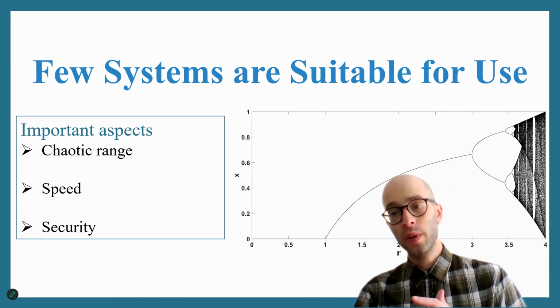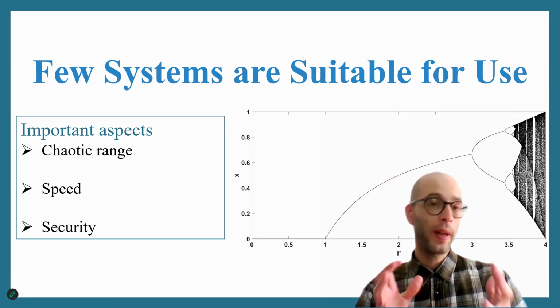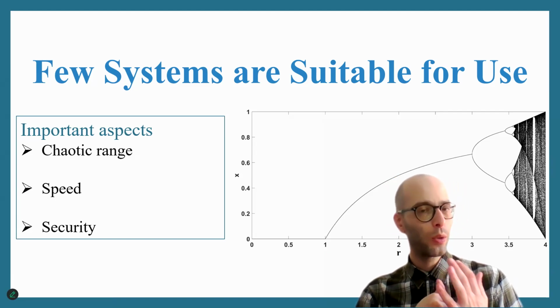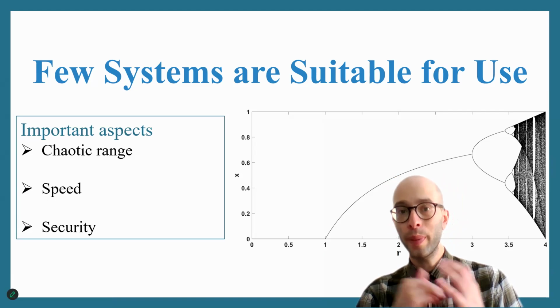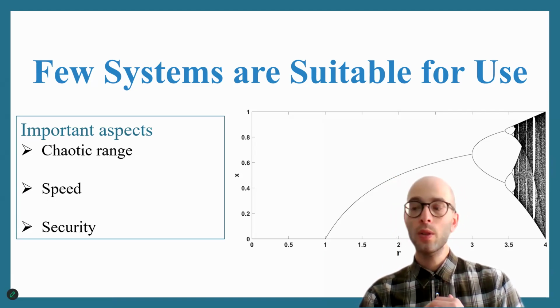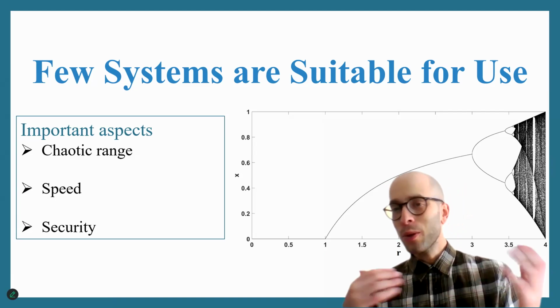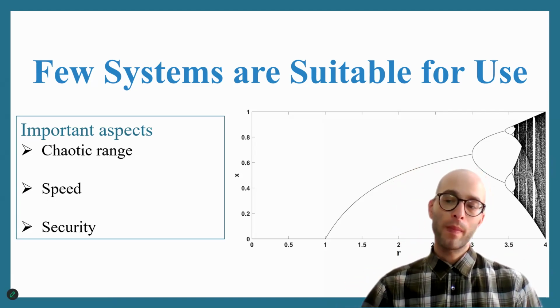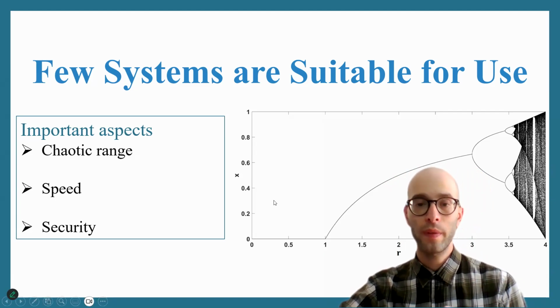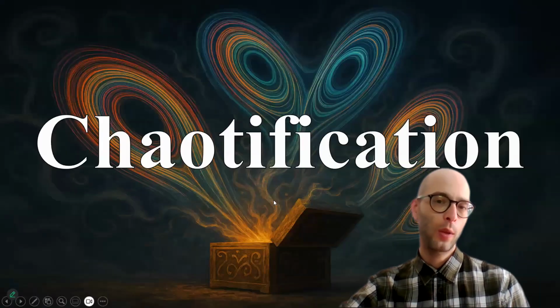Another aspect of this design is that we need very fast systems, because encryption needs to be fast. We also need secure systems, systems that cannot be broken by simple algorithms. All of these aspects let us know that not all chaotic systems are suitable for use. And this brings us to the topic that aims to resolve this issue, which is chaotification.